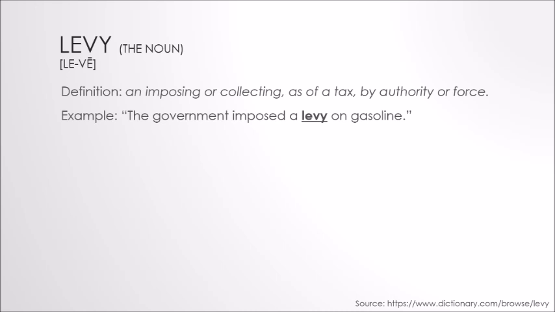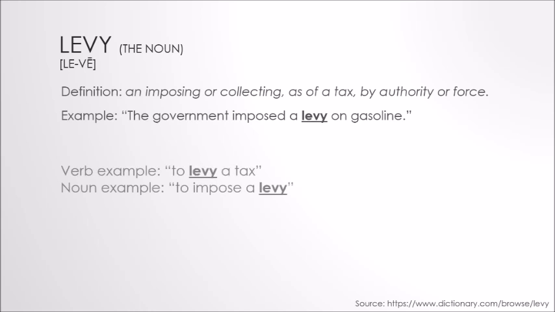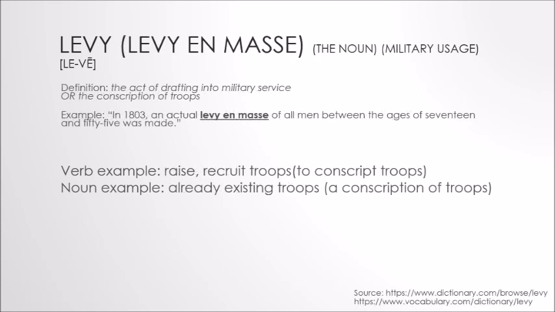The noun form of levy should not be confused with the verb form, which has almost the same meaning as the noun. The verb form, for example to levy a tax, has the same synonym as, for example, impose, while the noun form, for example to impose a levy, has the same synonym as fee or tax. While the sentence to levy a levy wouldn't be something someone says, you could still see the potential confusion between the two terms.